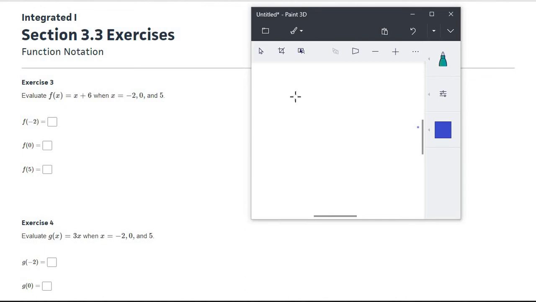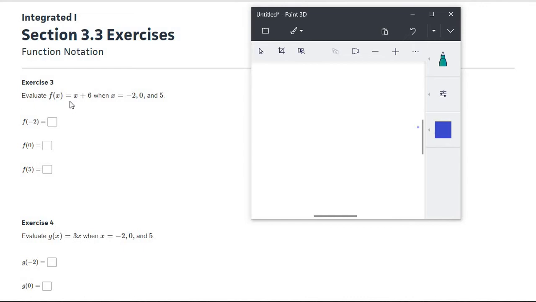Hi everybody, so this video is going to go over 3.3 on Big Ideas Math. This section goes over function notation. So I'm going to go through the assignment and just do some example problems for you and show you how each type of problem in this assignment is done. So let's start with this here.